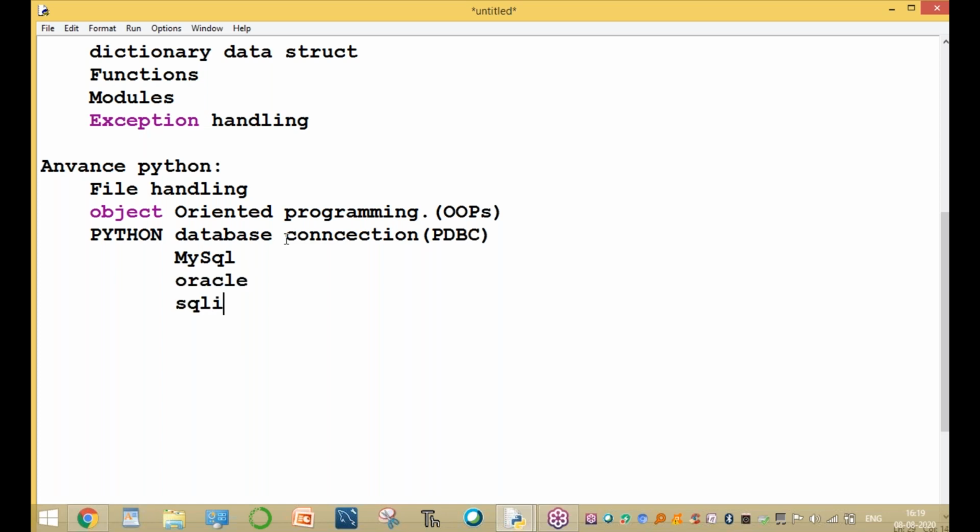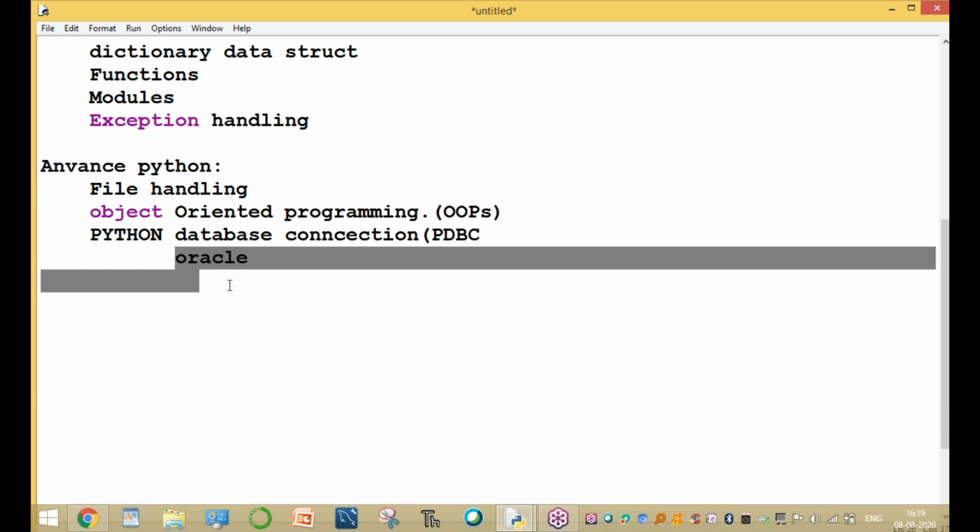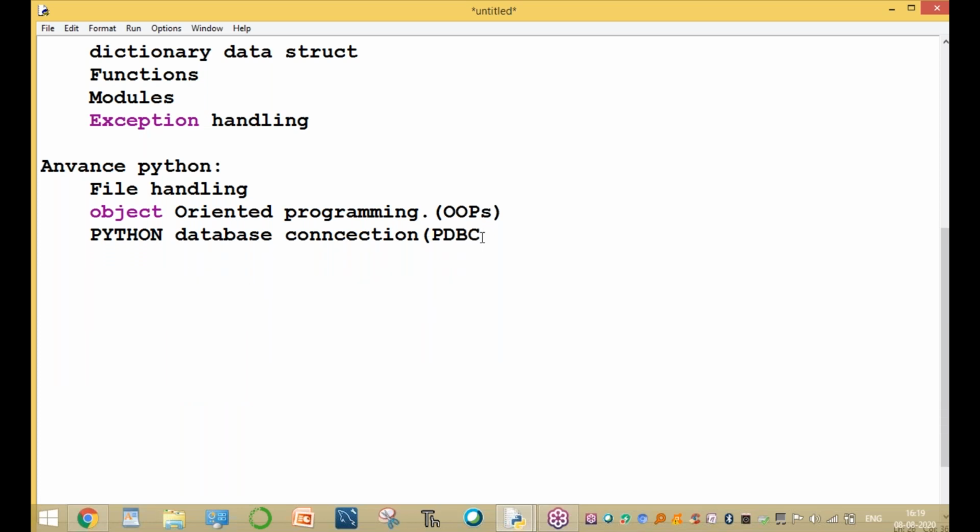And SQLite database, PostgreSQL, DB2, and MongoDB, and these are the different SQLs. And one more database, Oracle database, connecting with any one of two or three databases. Write a number of example programs. The concept is called PDBC. And another one is GUI programming in Python.